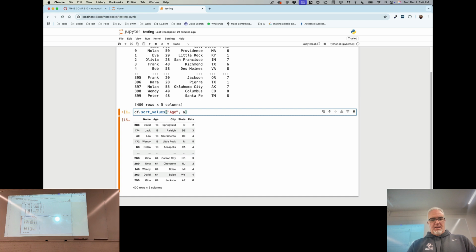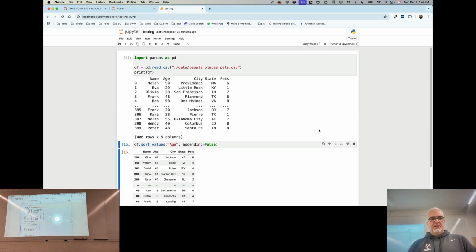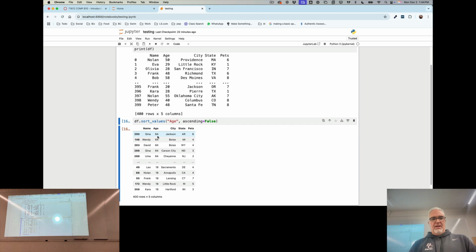But if I wanted to say, I wanted the people who were oldest to be at the top, I could say ascending equals false, and then it gives me oldest to youngest. I can also say, let's sort by age and number of pets. How about that? So we've got age, and then pets. Notice that this is an array inside here.